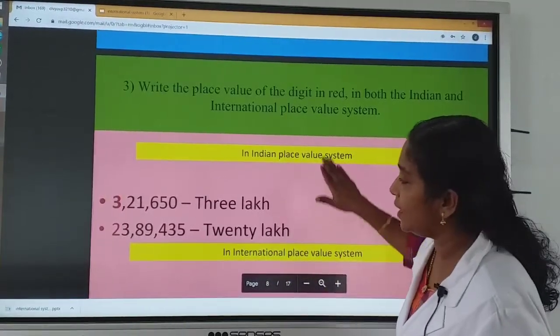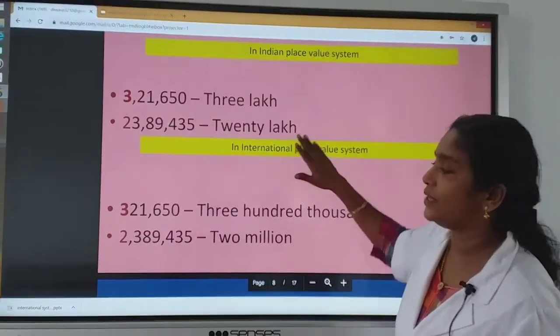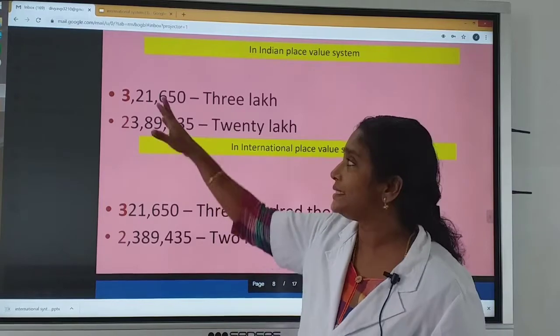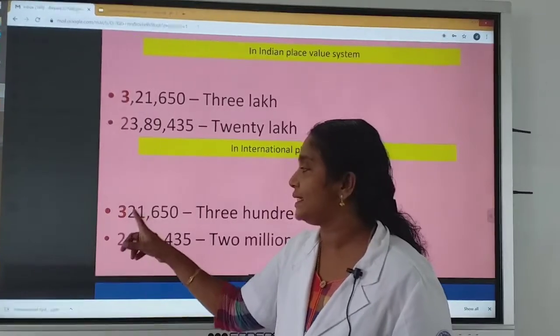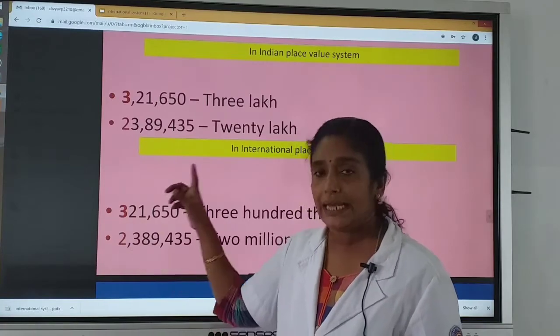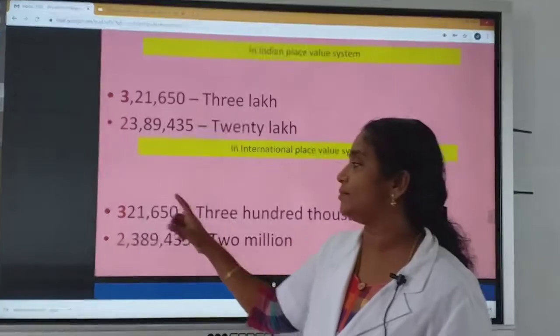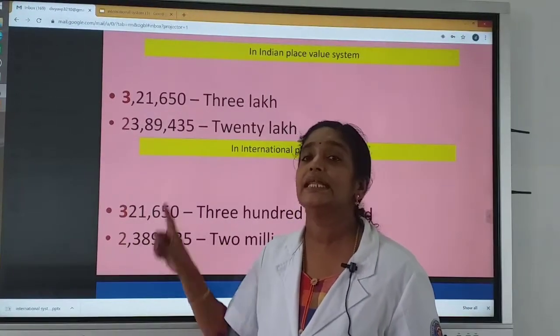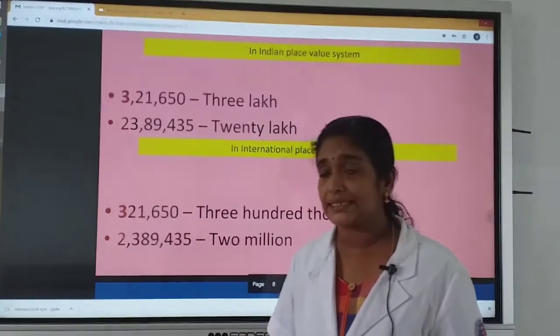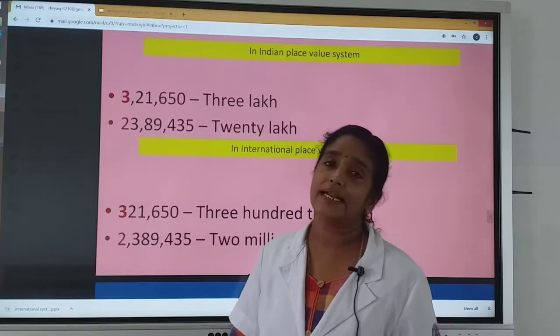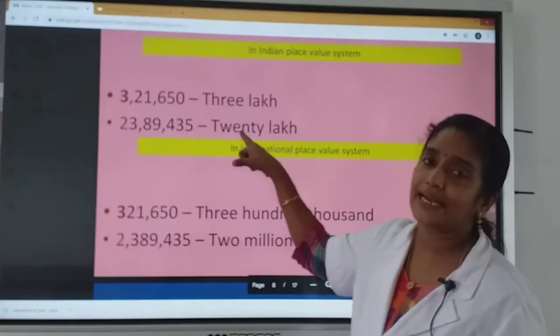And for the same number, how to write the place value in international system? Consider the same number, unit, 10, 100, 1000, 10,000, 100,000. In international place value system, the place value of 3 is 300,000. Now consider the second number.